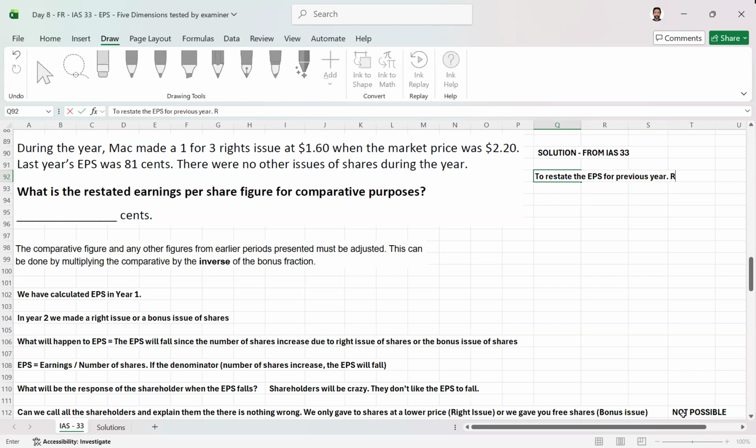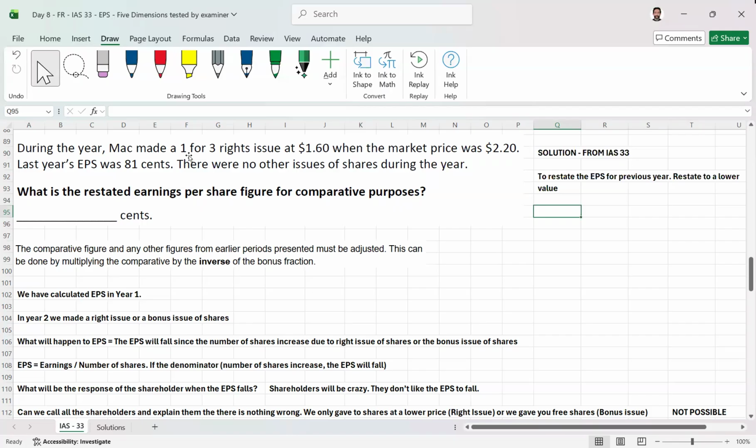How to restate? Restate to a lower value. How to restate to a lower value? I hope you're following me: we have given a right issue, the number of shares has gone up, the EPS has gone down, the shareholders are crazy. The solution is that we restate the EPS for the previous year. How are we going to do that? We again have to calculate the theoretical ex-rights price, the price of the shares after rights. I'm talking about the theoretical ex-rights price because in this question they are giving right issues.